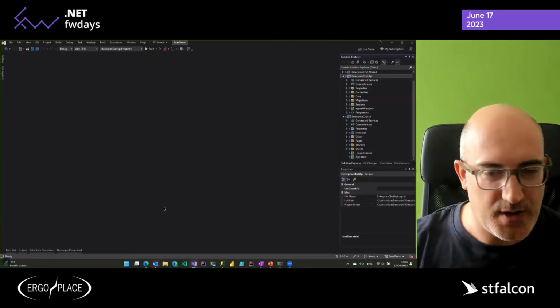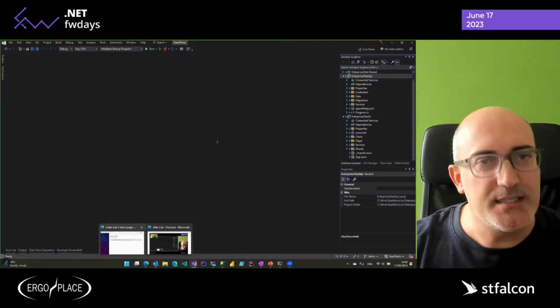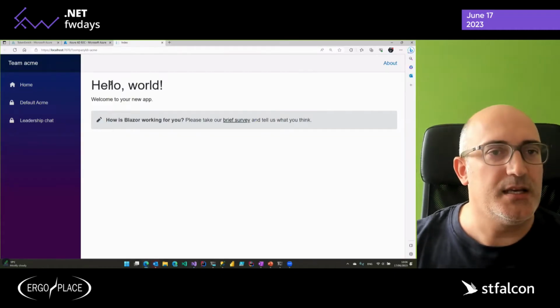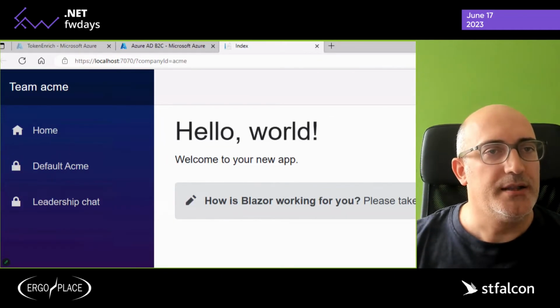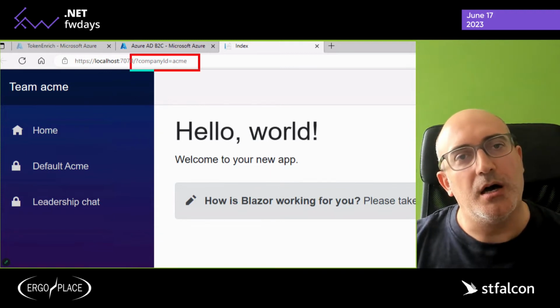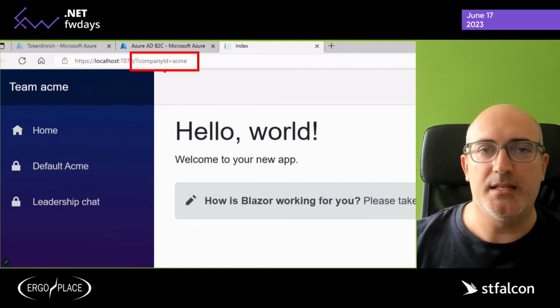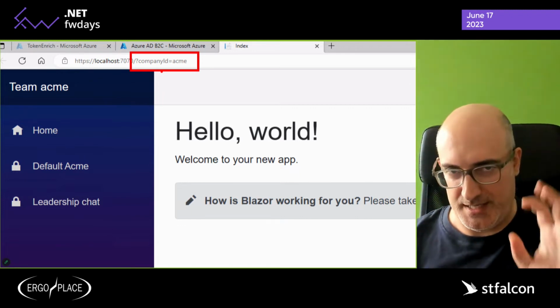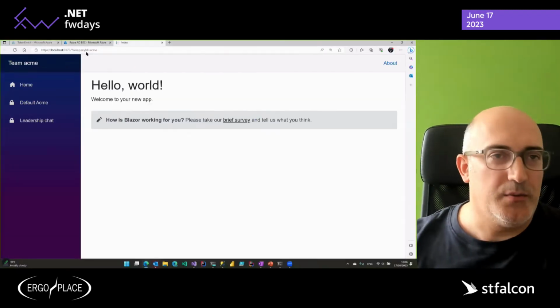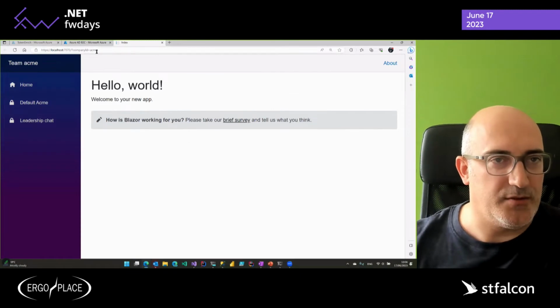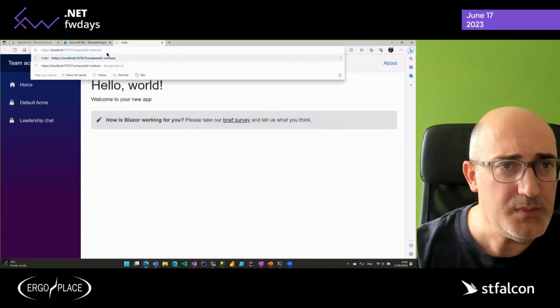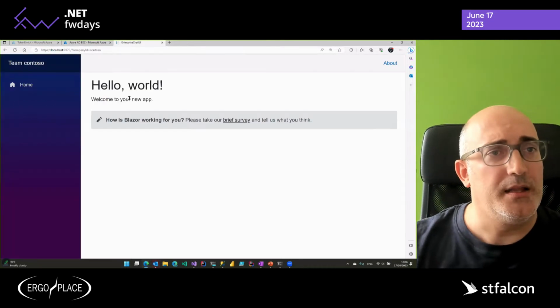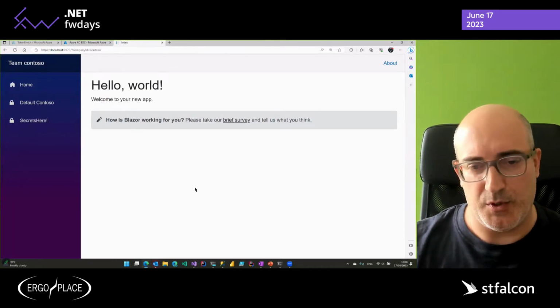And if we try to run this application, what we would get would be something like this, right? In which, for example, I'm now connecting to company ID equals Acme. Bear with me, I know that this is horrible having it in the query string, but we're going to fix it quite soon. When I log in with Acme, I see only data from Acme. If I switch to Contoso, the application loads and I only see data from Contoso.